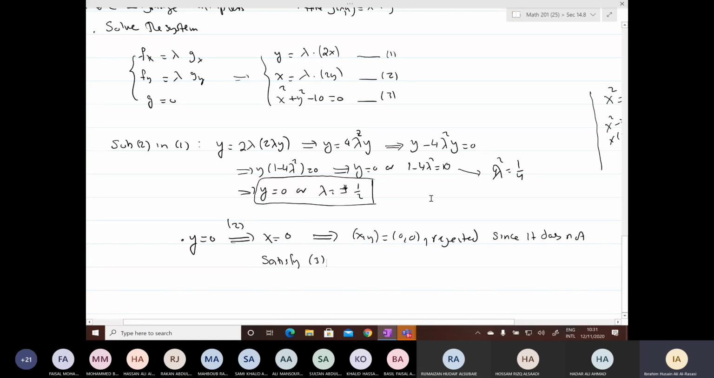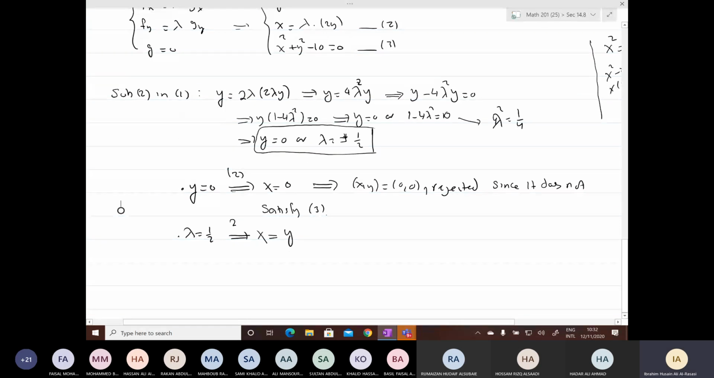Now you go to lambda equals half. Where do you substitute? Again, I substitute 2 in 1. I work with 1, then I have to go back to 2 also. When you substitute lambda into 2, what do you get now? x equals half times 2y. You get y. So when you work with the first 2 equations, you get x equals y. The relation between the x coordinate and y coordinate is that they are equal.